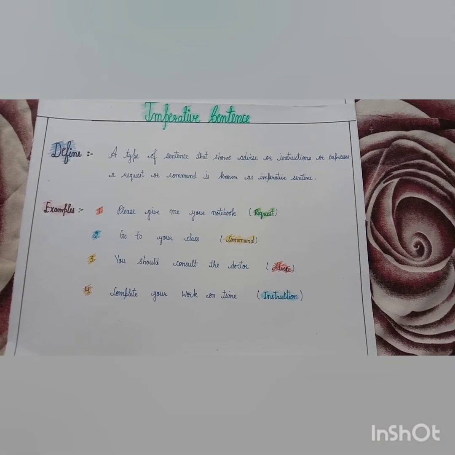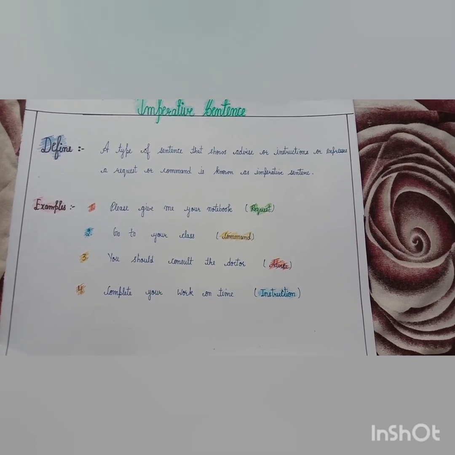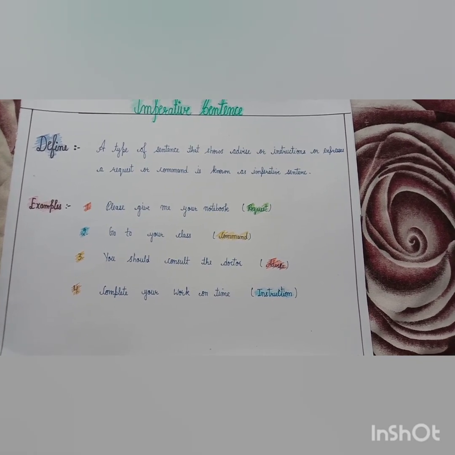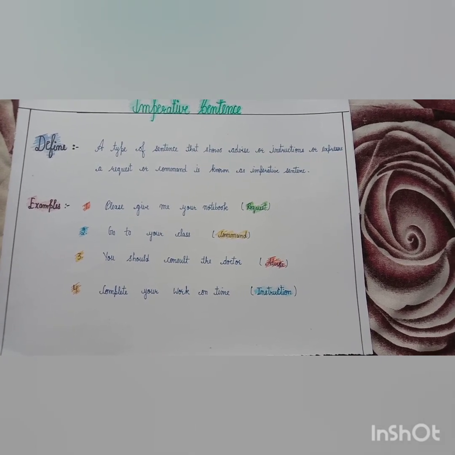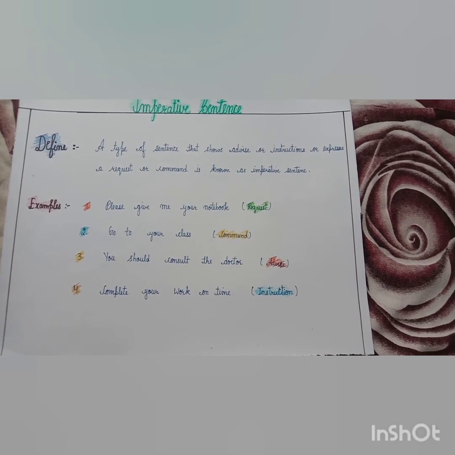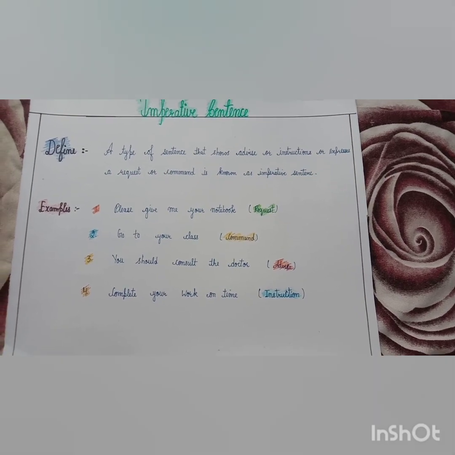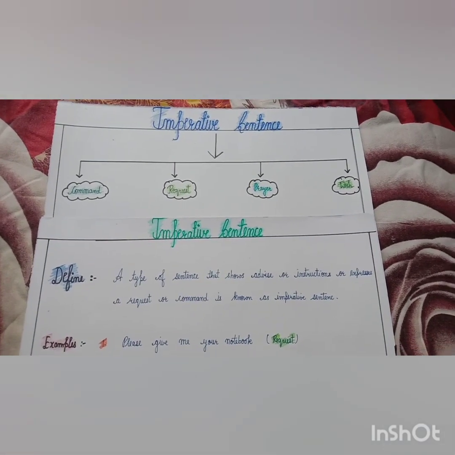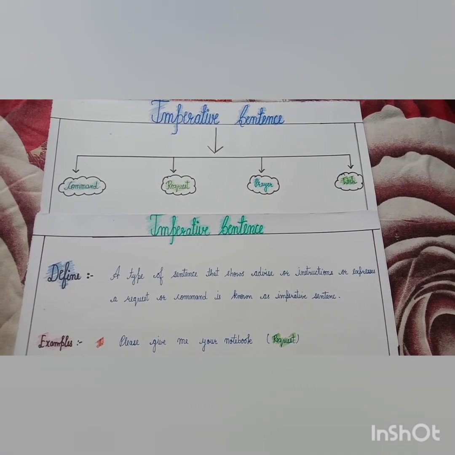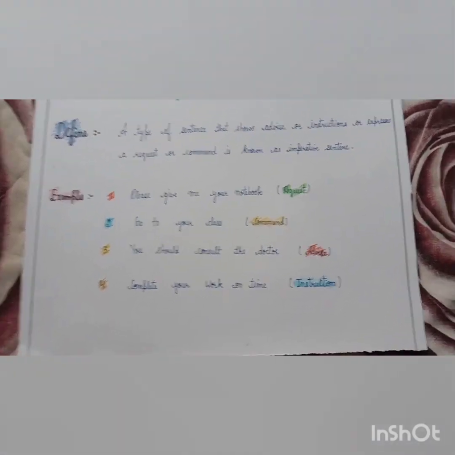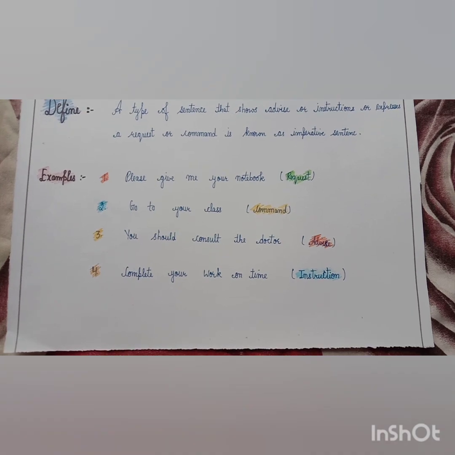Definition of imperative sentence: a type of sentence that shows advice or instructions, or expresses a request or command, is known as an imperative sentence. As I told you previously, imperative sentences also depend on command, request, prayer and wish. Some few examples of imperative sentences.